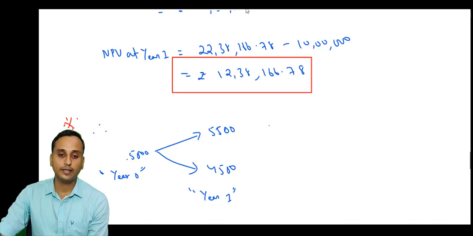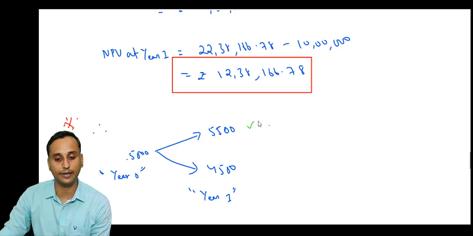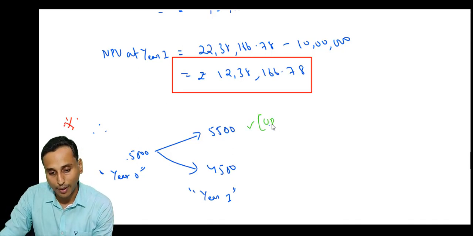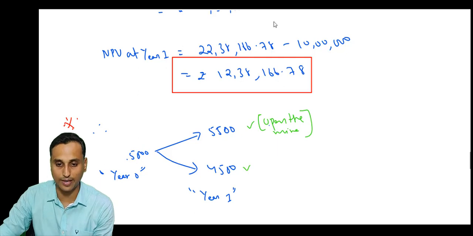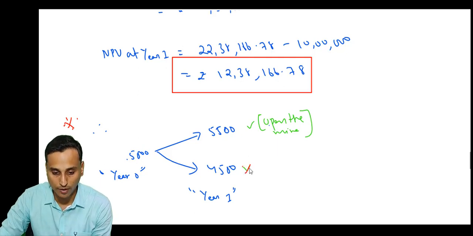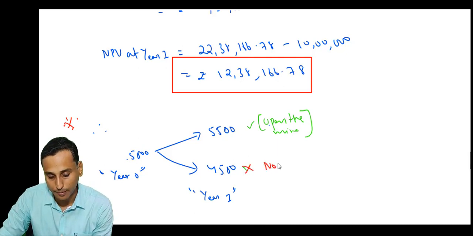Now, if the price is 5,500, what will we do? We will open the mine. If the price is 4,500, what will we do? We will not open the mine.